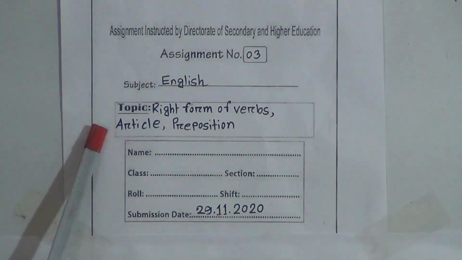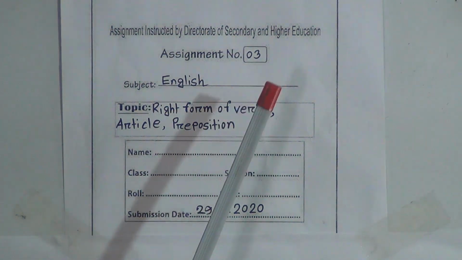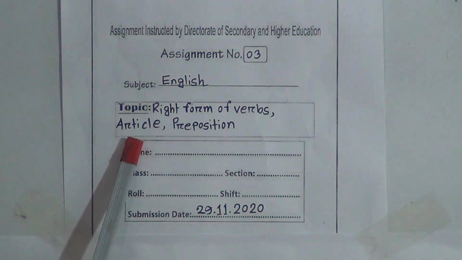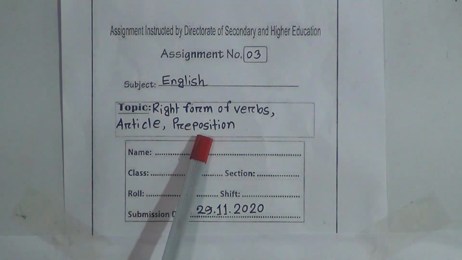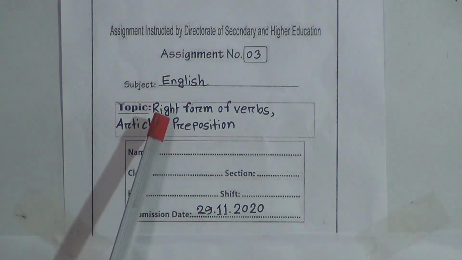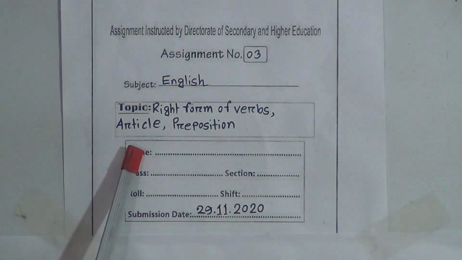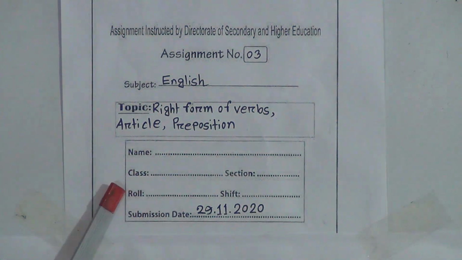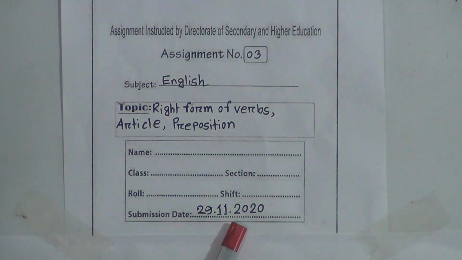I have already told you that in assignment 3 there are 3 portions: right forms of verb, then article, and the last one we learned today, prepositions. You will write the topic like me: right forms of verb, article, preposition. Then fill up your personal information, then the submission date, 29 November 2020.